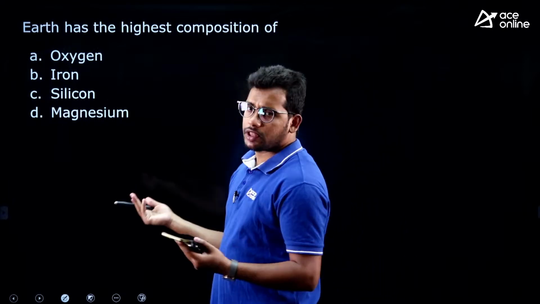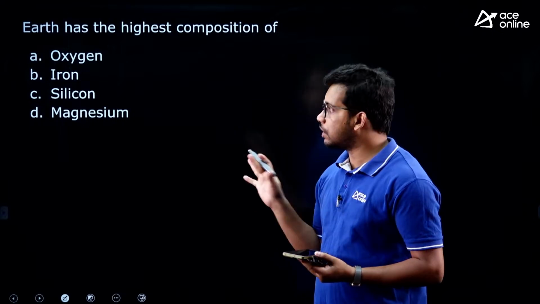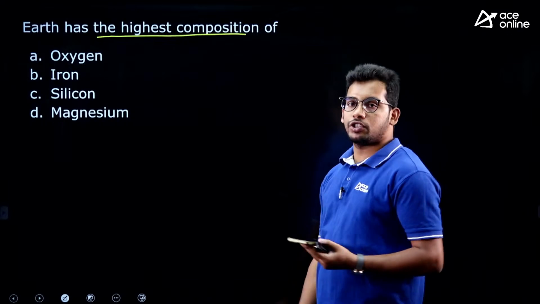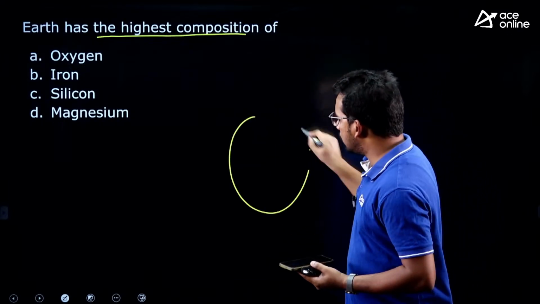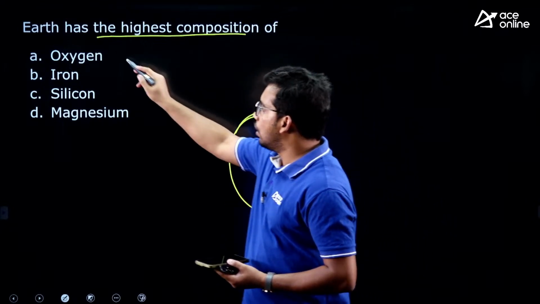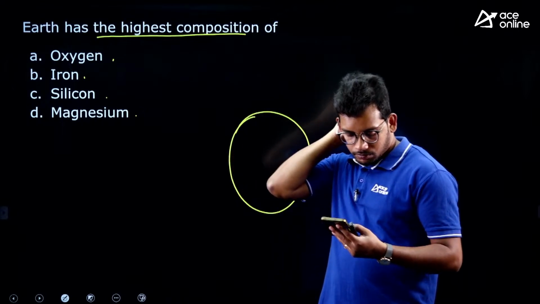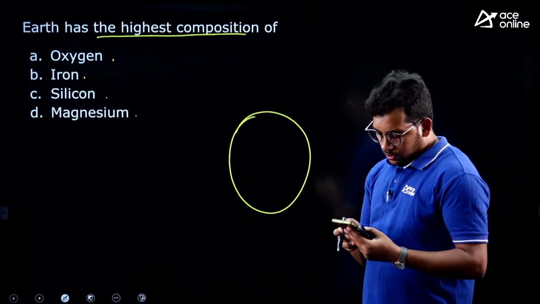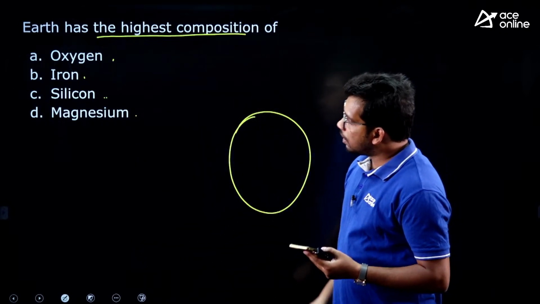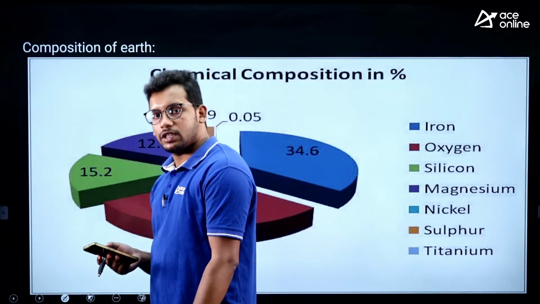Next question, this is a factual thing, there is not much to explain as a concept, but yes, I will show you the important composition of earth you have to remember for the exam. Earth has the highest composition of what? So in the whole earth, what is the most abundant composition present in the earth? Oxygen, iron, silicon, magnesium. Anyone? Someone has answered oxygen, someone has answered silicon, right. So let us see who has got this answer correct.